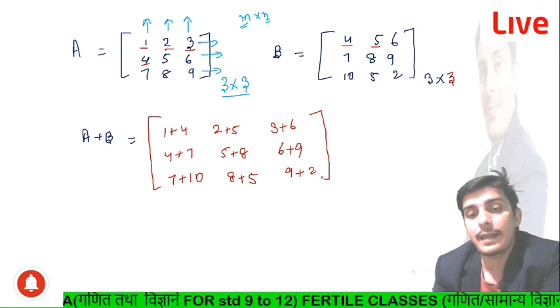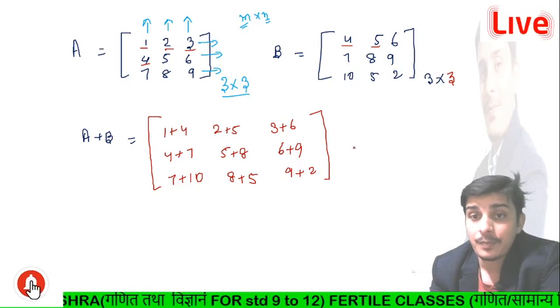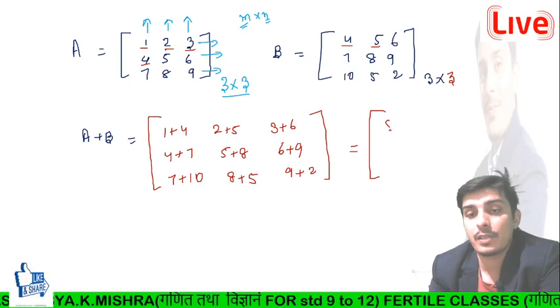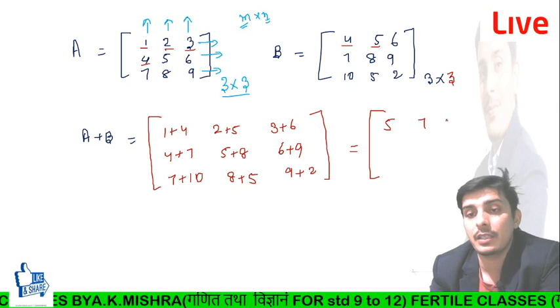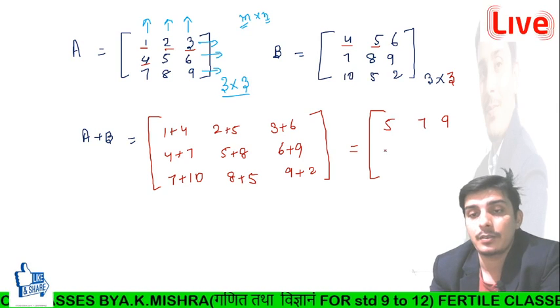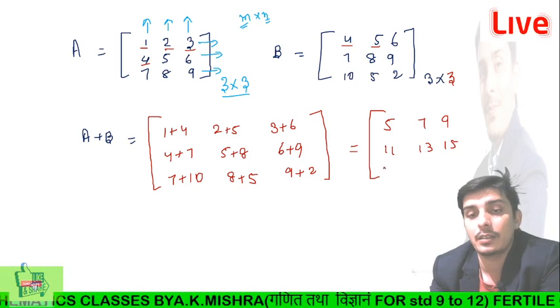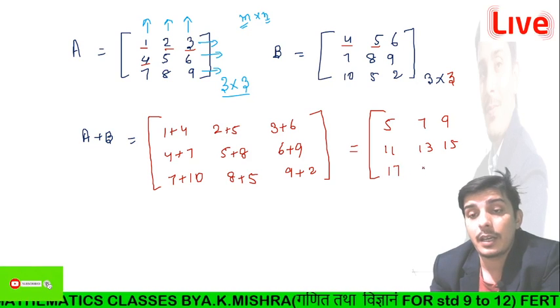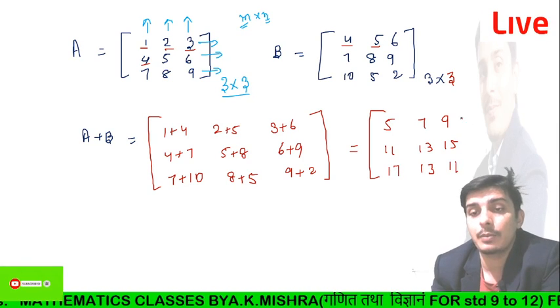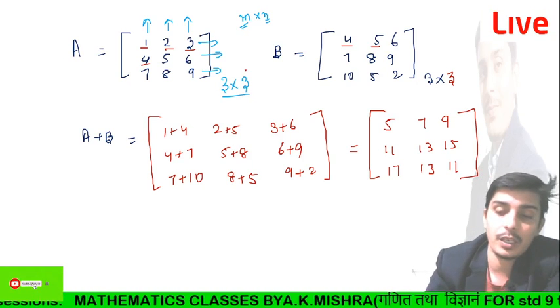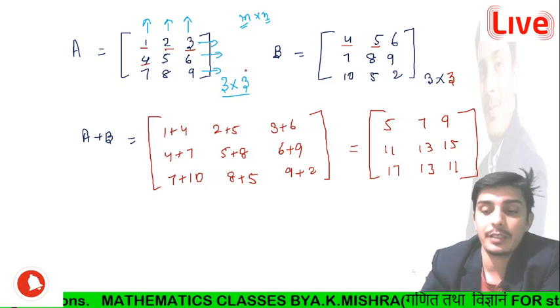So after adding you will get the result. Okay, so you can say that 1 plus 4 is 5, 2 plus 5 is 7, 3 plus 6 is 9, 4 plus 7 is 11, 8 plus 5 is 13, 9 plus 6 is 15, and 17, 13, 11. It will be the sum of both matrices, right? Okay, I hope you are getting it very well.